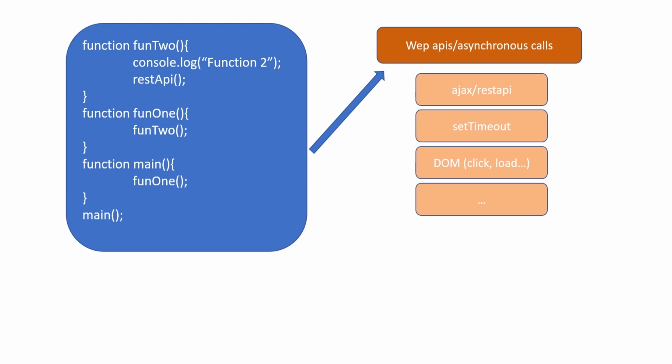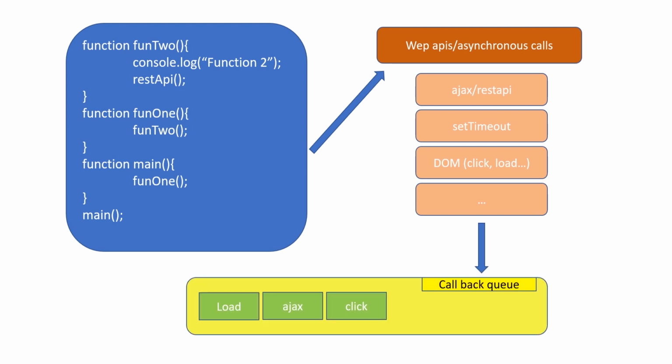Since JavaScript is single-threaded, once you click, it makes an asynchronous call and sends it from the main call stack to the web API. There all these asynchronous calls are handled, and it doesn't care when it gets finished. Once it is completed, everything is pushed to the callback queue. So all those return statements like promises, callbacks, and async-await, which are done or completed, are pushed to the callback queue.